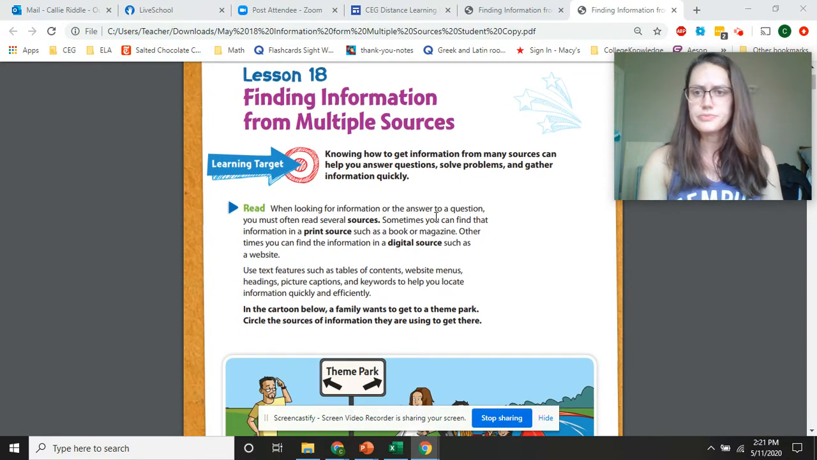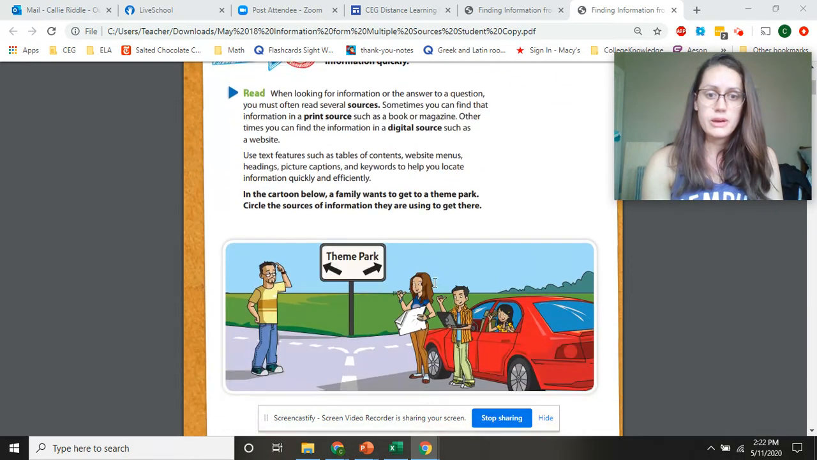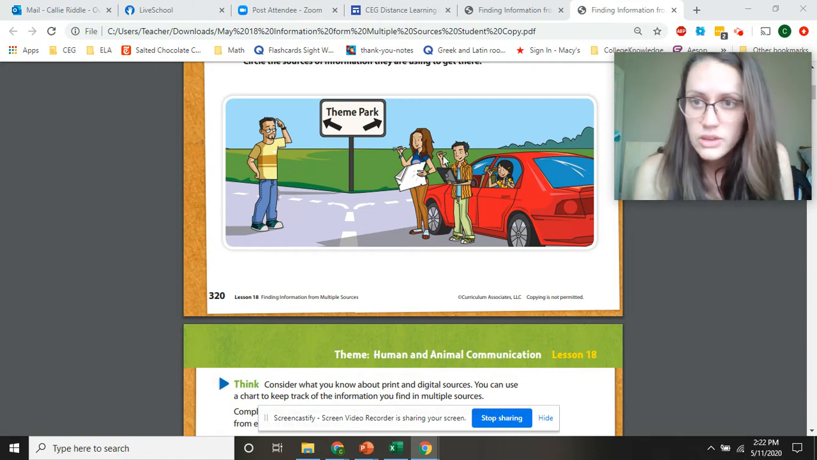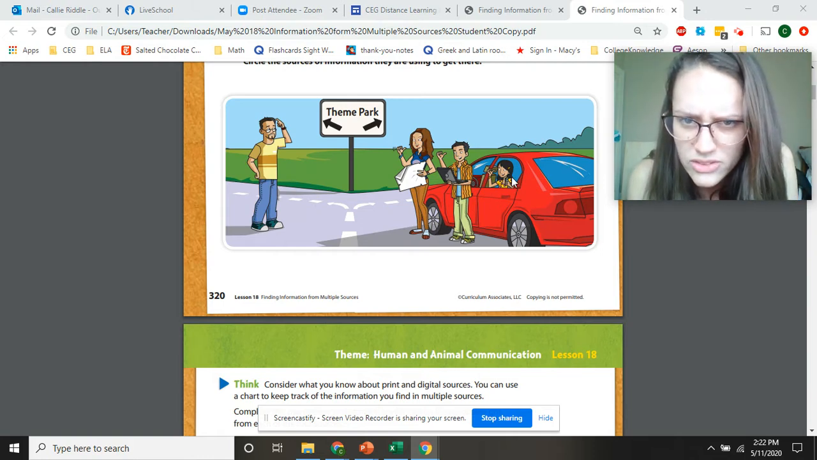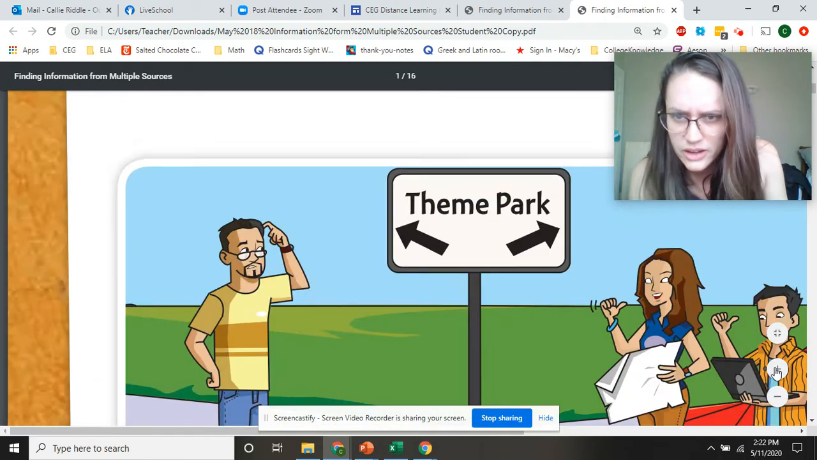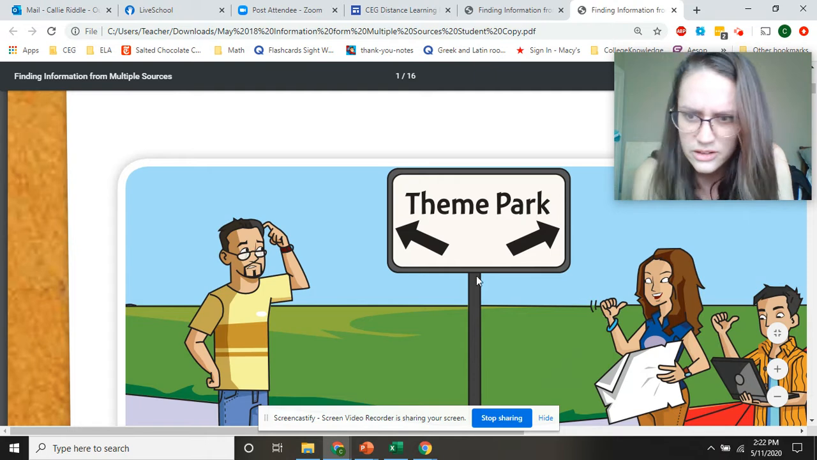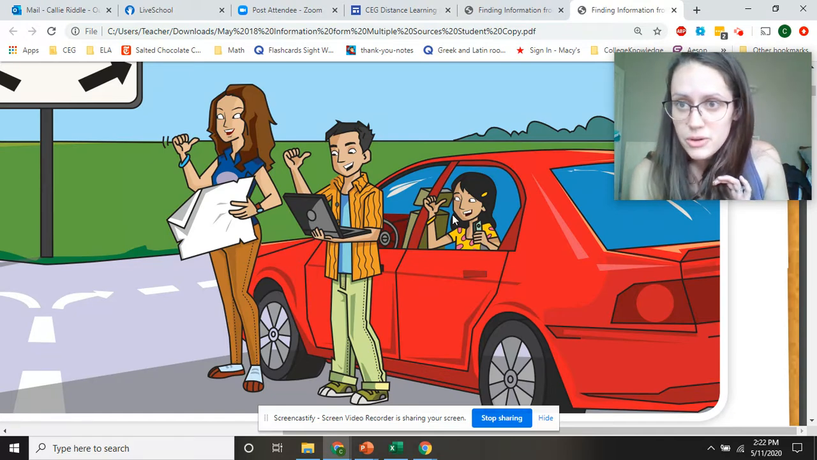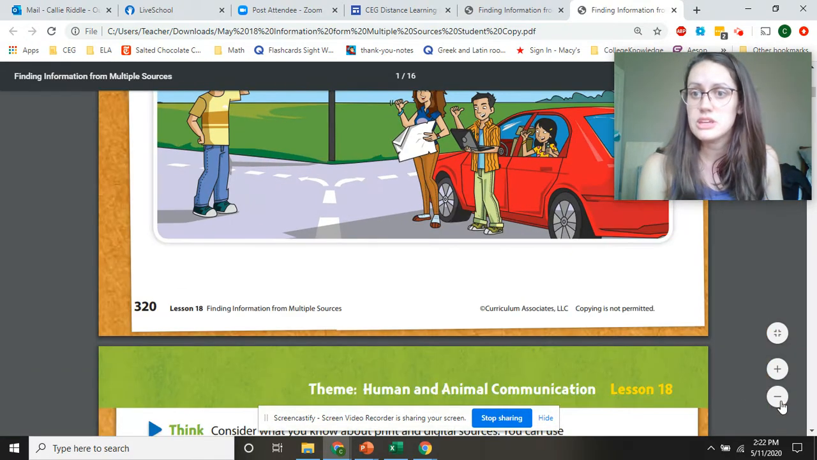So here's your introduction. It talks about what a source is. A print source is like a book or a magazine. A digital source is something like a website that you might see. Here you see a family getting directions to the theme park from different sources of information. The mom's map is a source. The boy using his laptop is a source, right? And the girl here, I have to zoom in. What is she doing? Is she helping at all? Come on now. She's got her phone, right? And she's probably looking it up on Google Maps or something. So you have different sources being used to get to the same information.